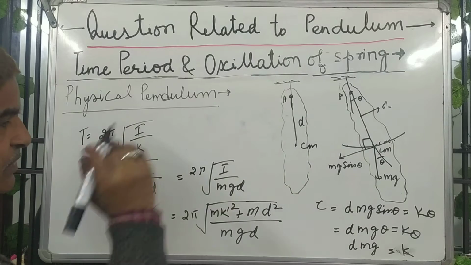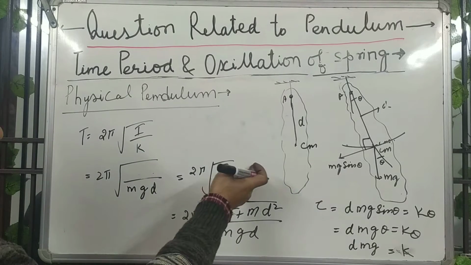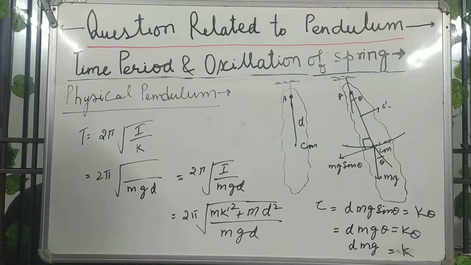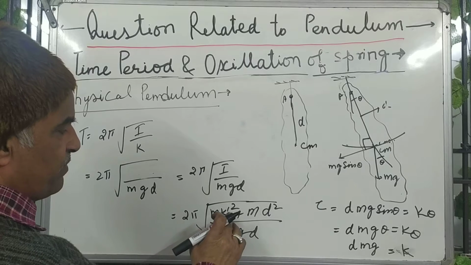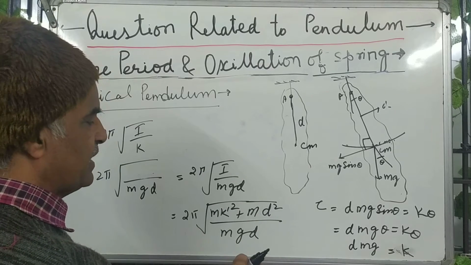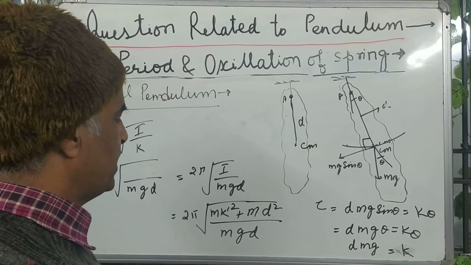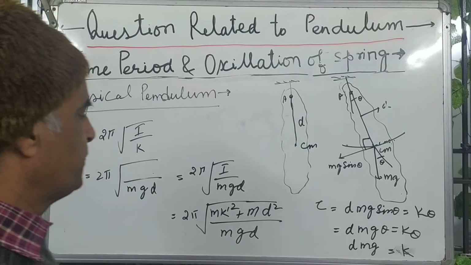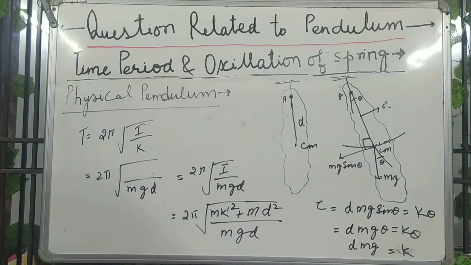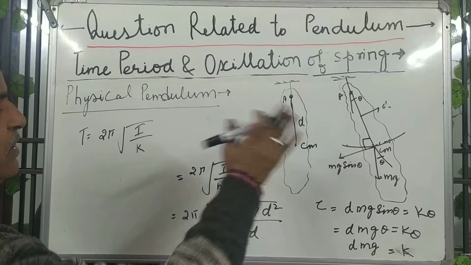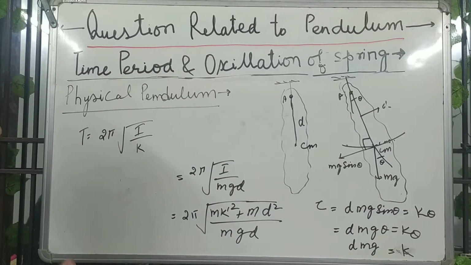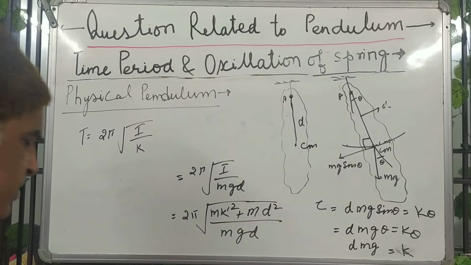If it is a symmetric known body, you may write the moment of inertia directly, and if it is an asymmetric body like this, you will write m k dash square plus m d square. You can cancel m, and in this way you can write. This is the physical pendulum. For any body you may find it.